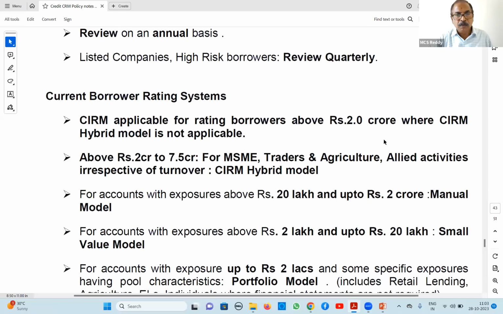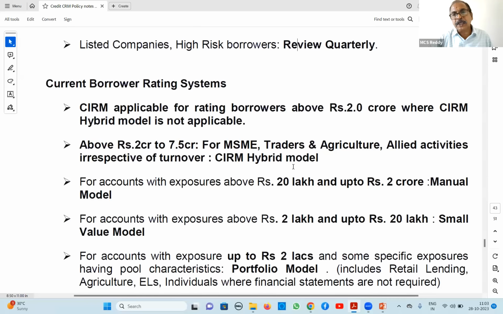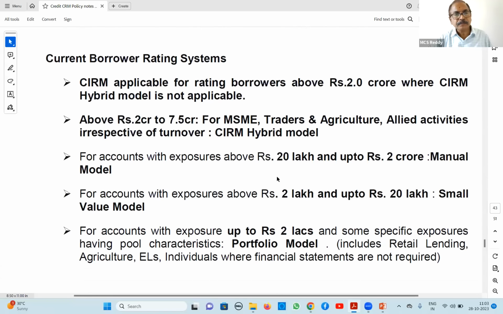CIRM above 2 crores, for hybrid eligible accounts, above 7.5 crores. Generally they can do any maximum amount, but above 25 crores we say you go for external rating. So we consider this CIRM model strictly up to 25 crores, though beyond 25 crores also they can do it. Since above 25 crores external rating will also be there, wherever both ratings are there, we consider the external rating. Next.